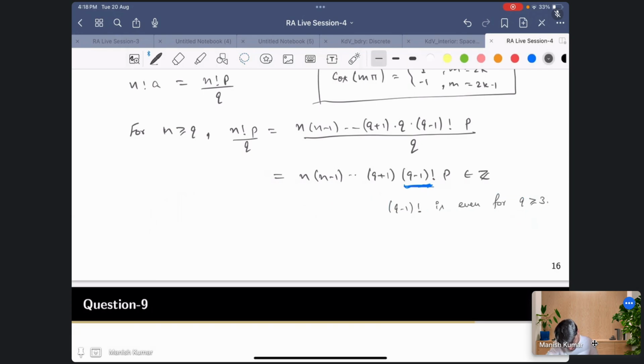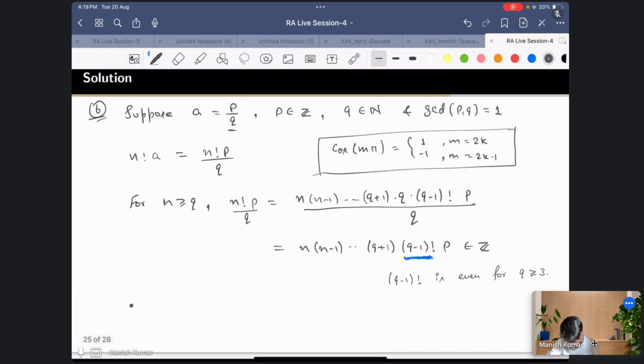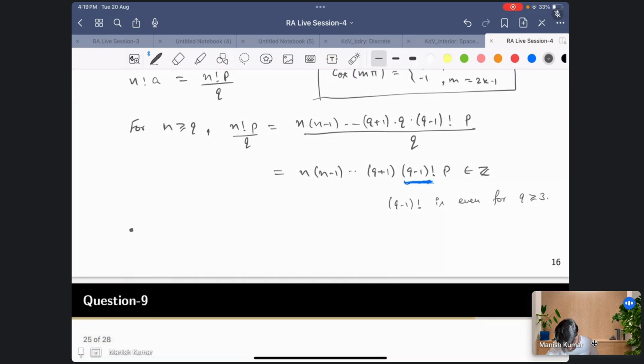So suppose q is 1. Let me write some case by case, then we can combine together. So when q is 1, see, this q is a fixed thing. N you can choose after some point, because I want to deal with the convergence.